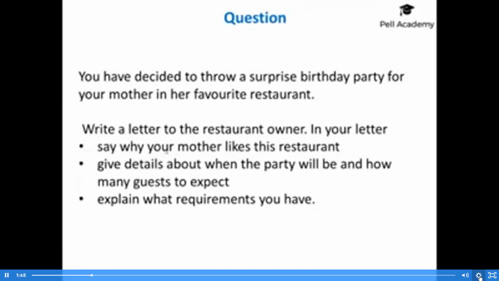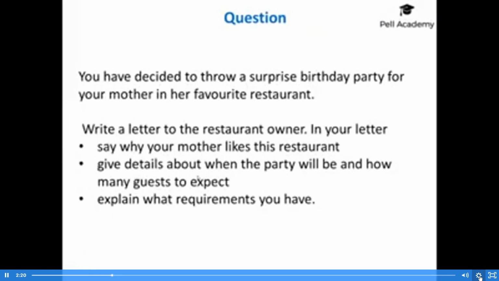Then the first prompt, say why your mother likes this restaurant. So again, you're going to write about 50 words for that in the second paragraph. The third paragraph will be 50 words roughly about this prompt. Give details about when the party will be and how many guests to expect. Okay, so in the first prompt you can see that you could easily write 50 words about that. In the second prompt, give details about when the party will be and how many guests to expect.